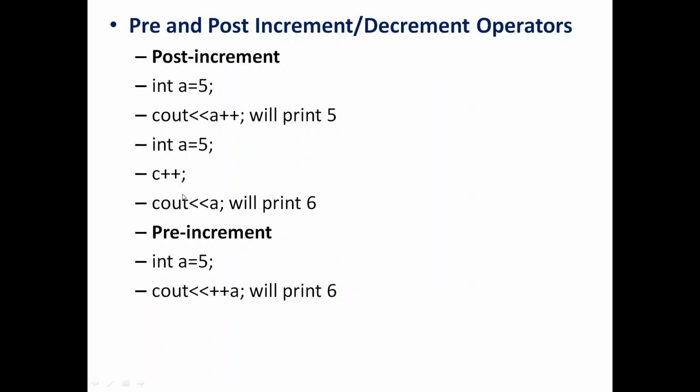But if you don't want to write 3 lines for achieving this, then you can go for the pre-increment operator, where you just have to write plus plus a instead of a plus plus. So here what happens is that first the increment takes place and then the print takes place. So in the same line, the increment takes place. You don't need to wait for the next line, and as a result, the value will be printed as 6. You can apply the same meaning to decrement also. So post decrement and pre decrement will have similar behavior.